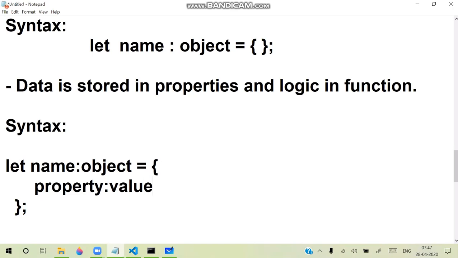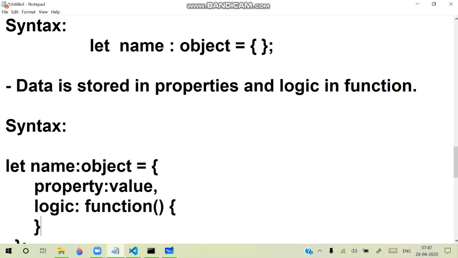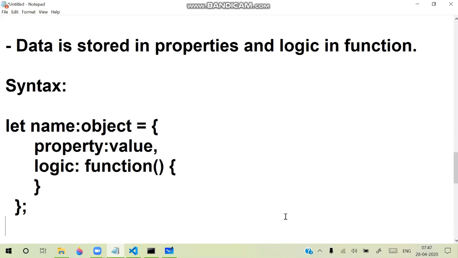Multiple properties are separated with commas. And if you want to define logic, we have to define it as a function and define the functionality.